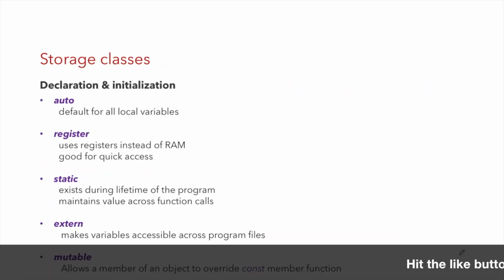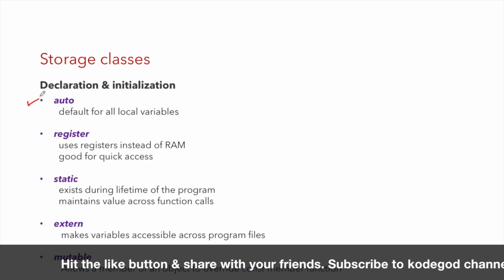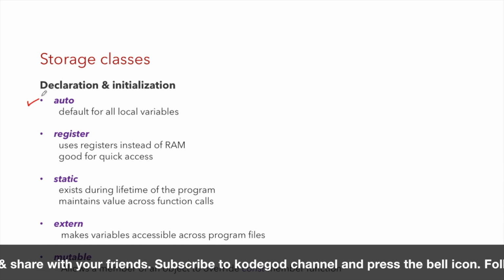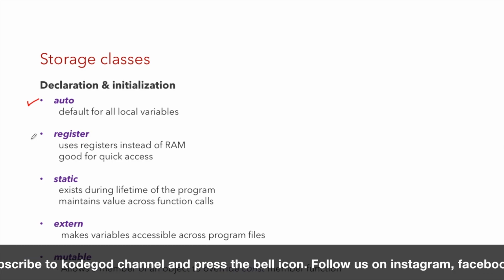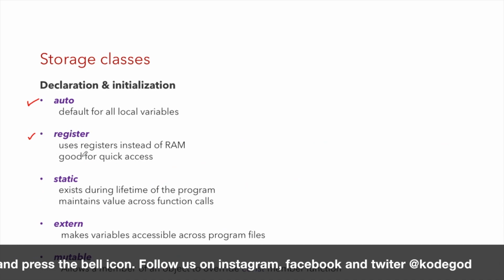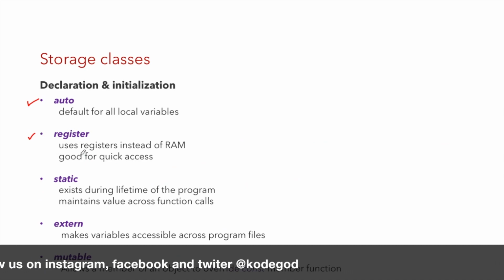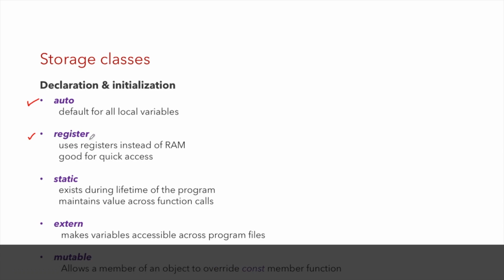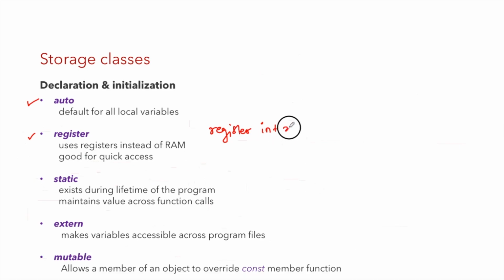Now let us talk about storage classes in C++. By default, auto is the type assigned to all the local variables. So when I write int x, variable x has storage class auto. And then we have register as a storage class. Whenever we require some variables which need faster access, in that case I can use register as the storage class in front of the data type name. For example, register int x equal to 10. So this variable x will be allocated memory inside of a register instead of RAM.